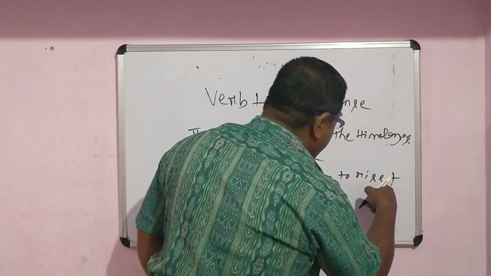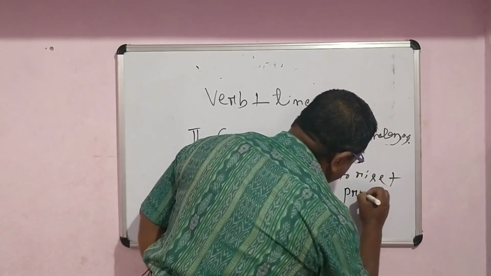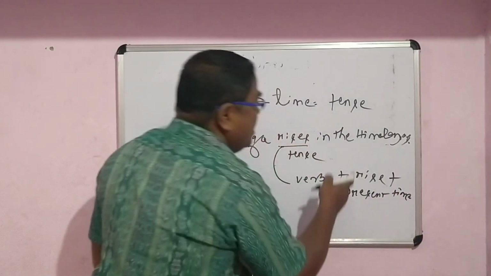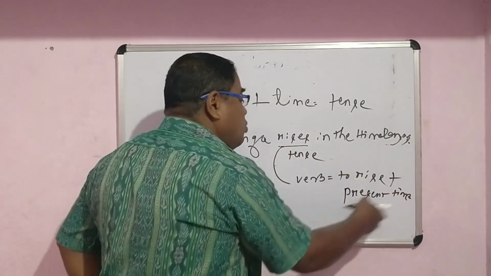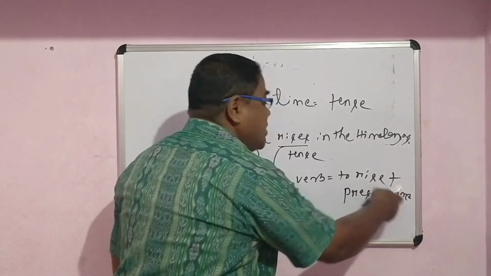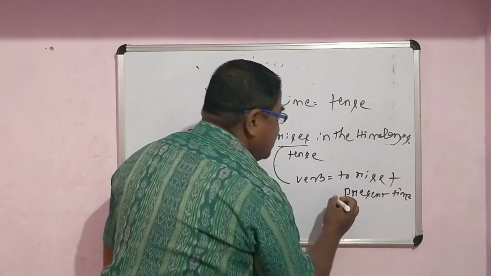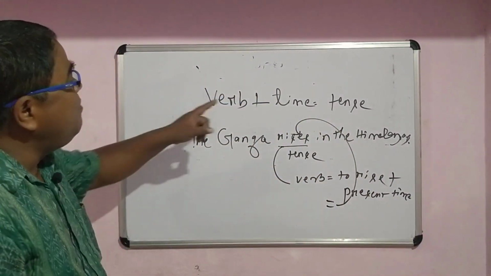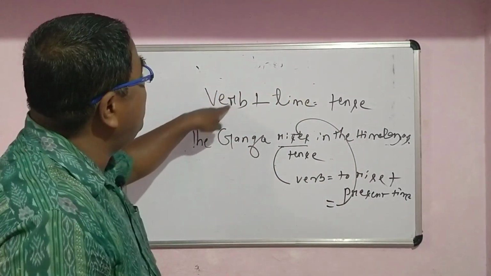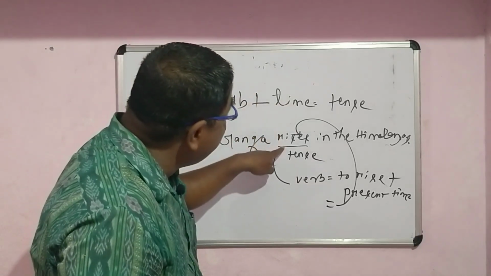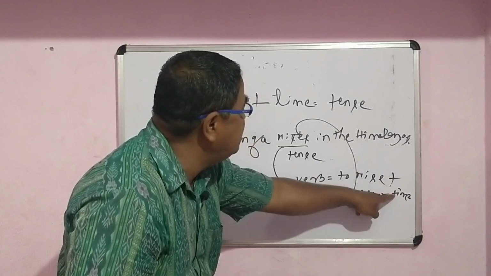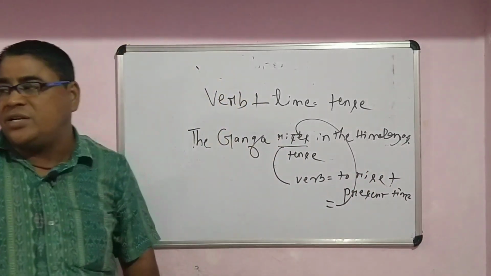So to rise is the verb, and if with it you mix present time, to rise plus present time is equal to rises, the tense. So every tense comes from the verb related to time. Here rises is the present tense.